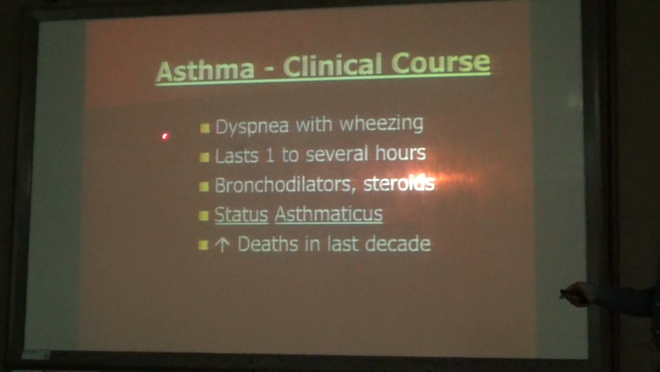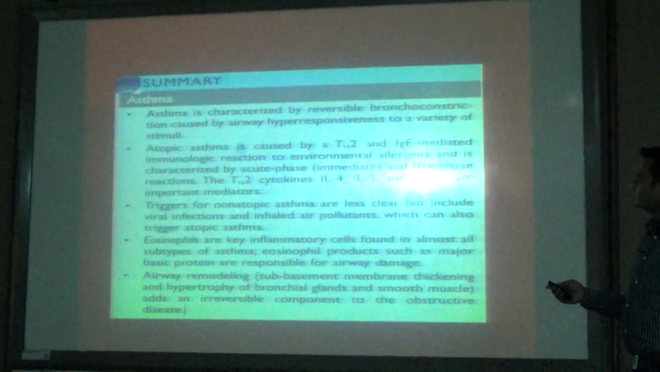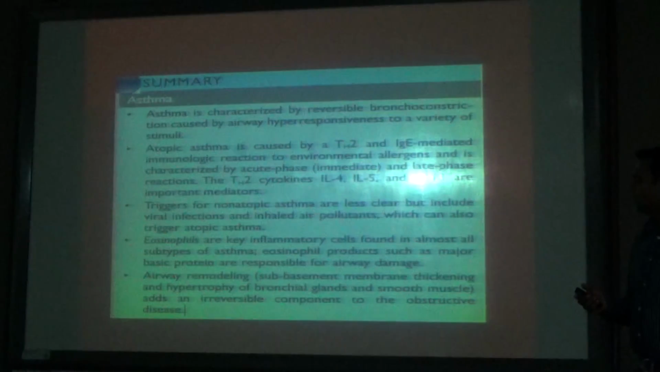Clinically, the patient will have dyspnea with wheezing lasting one to several hours. You should give treatment with bronchodilators and steroids. In status asthmaticus there is an increased chance of death. This is the summary of asthma. Eosinophils are the key inflammatory cells found in almost all subtypes of asthma. Eosinophil products such as major basic protein are responsible for airway damage. These are the things we just discussed about type 2 helper cells and type 1 helper cells.